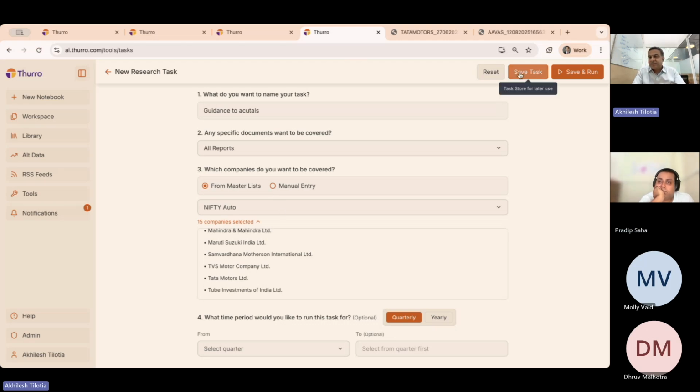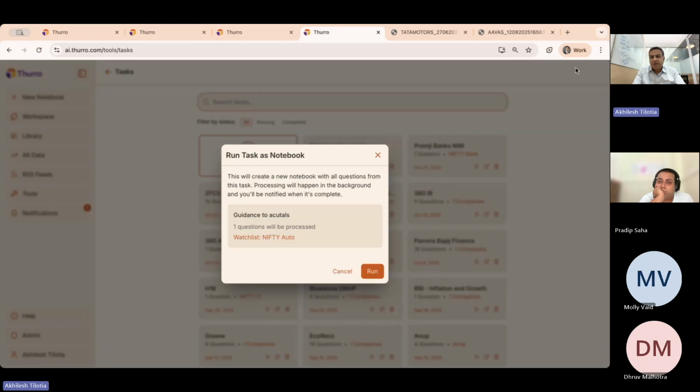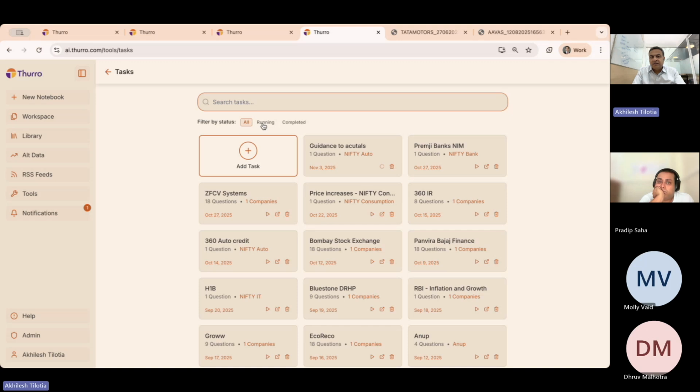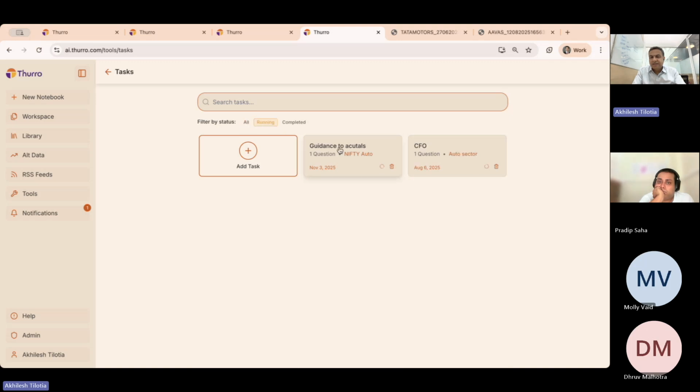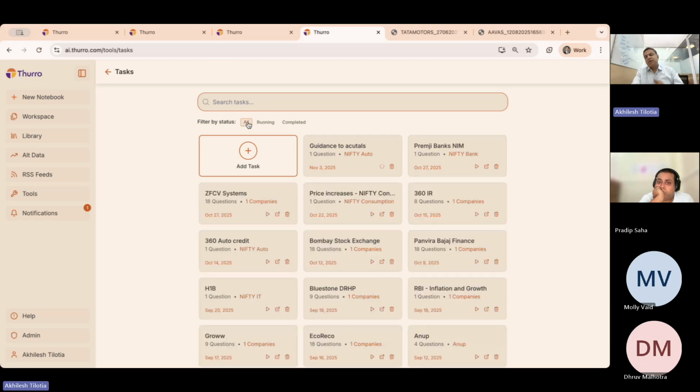You can just save the task and keep it, or what I will do right now is save and run. It reconfirms that you're doing a guidance to actual calculation on Nifty Auto, and you will run it. The task that is running, the guidance to actual thing, November 3rd, is running. 15 companies, 1 question each means a total of 15 questions plus 1 summary question, which basically means that it'll take about 15-16 minutes to run. And once it is done, you will get a notification here.